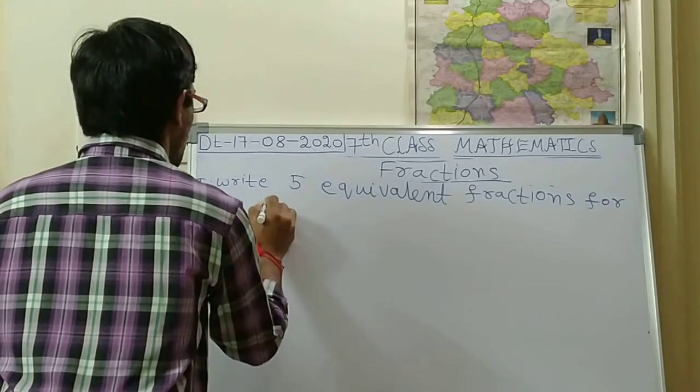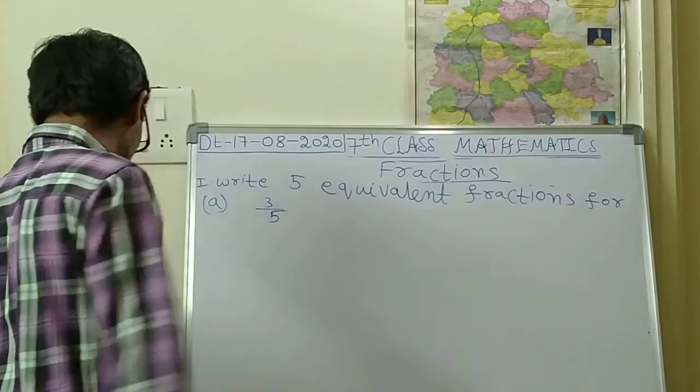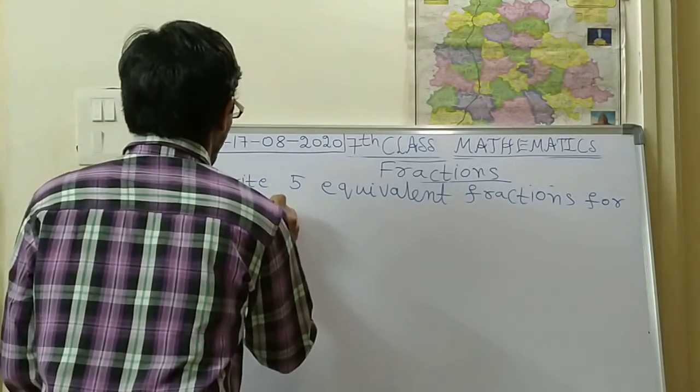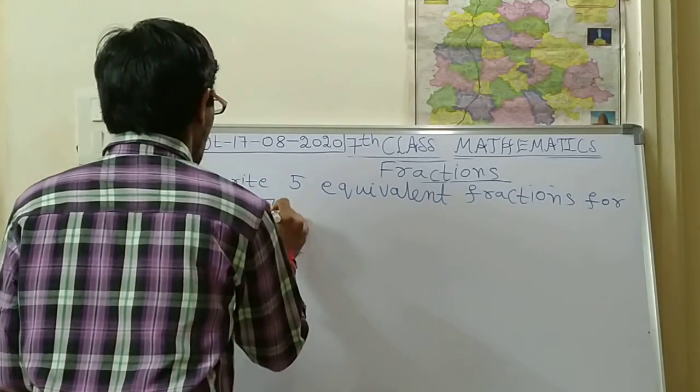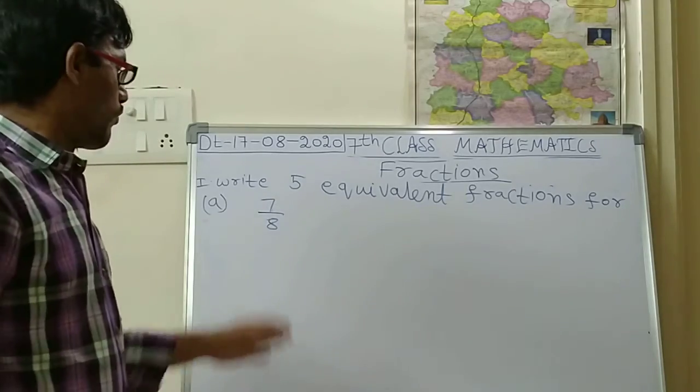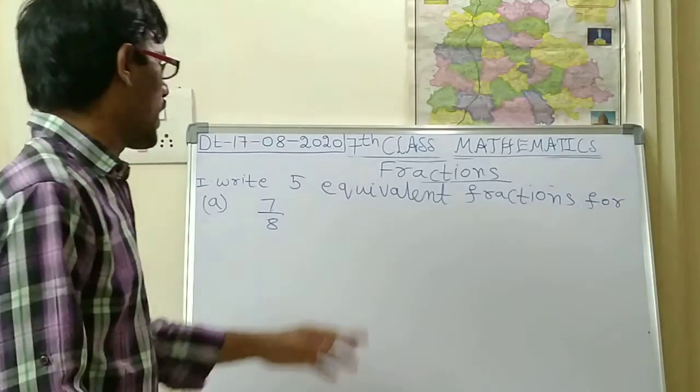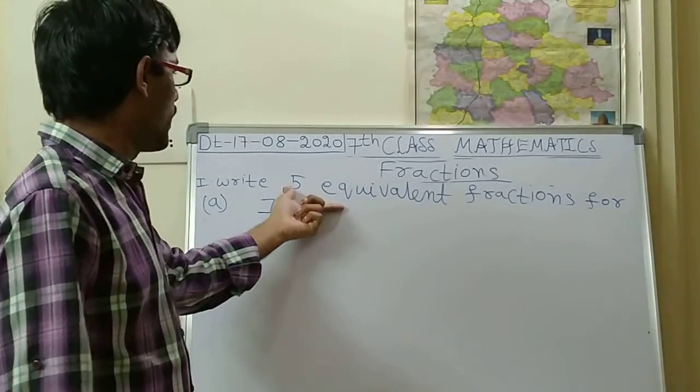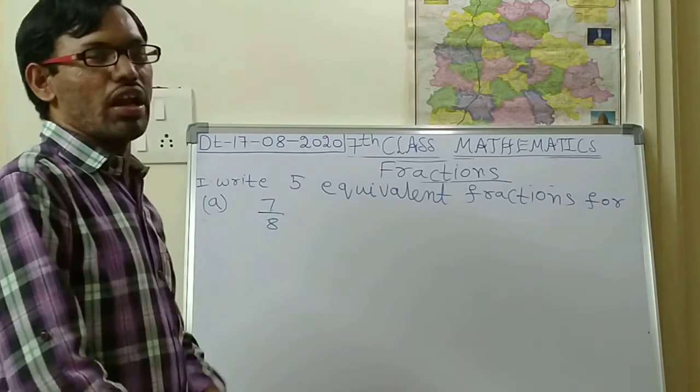A problem, 3 by 5 is okay. 7 by 8 is it. So for this 7 by 8, we have to write the equivalent fraction. So equivalent fractions. So how many? 5, we should write the equivalent fractions.